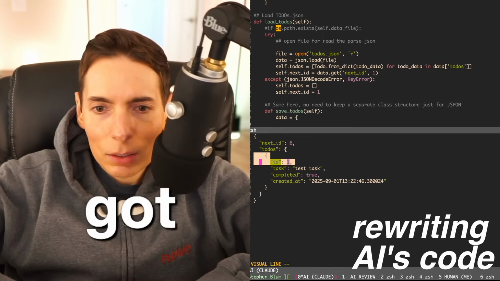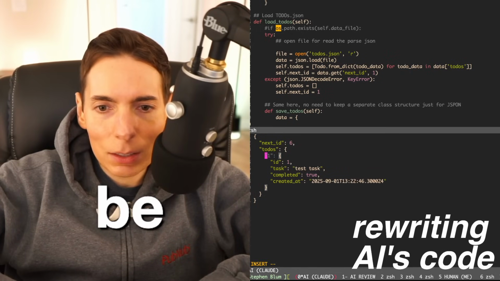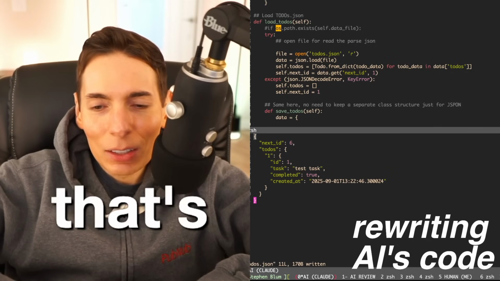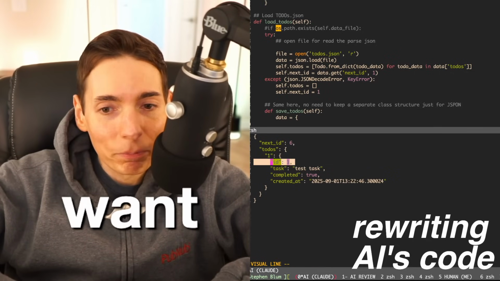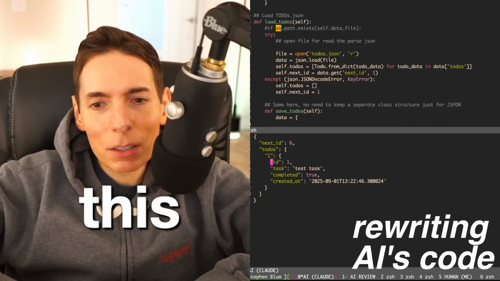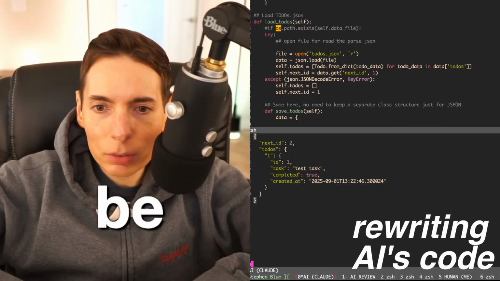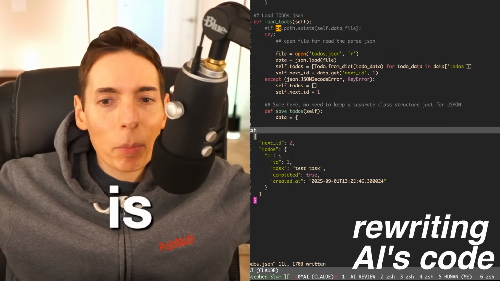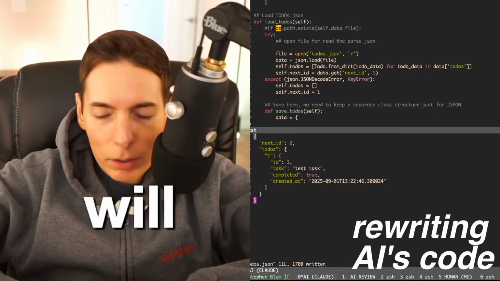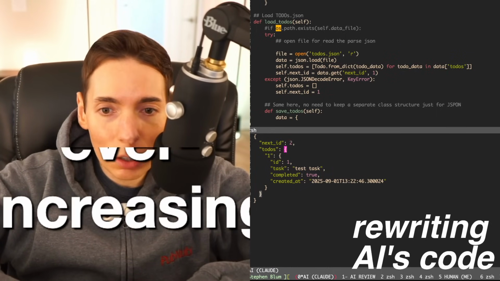We've got an array of array. Oh, wait, but it has to be the ID. This will be the ID. Perfect. You could do it like that. That's fine. And then you can have the ID inside if you want, or you can have it outside like this. I haven't decided yet. We've got some redundancy here, but the next will be 2, like that. This is the format that I like, because this will give us the ability to continue adding tasks with an ever-increasing enumeration.